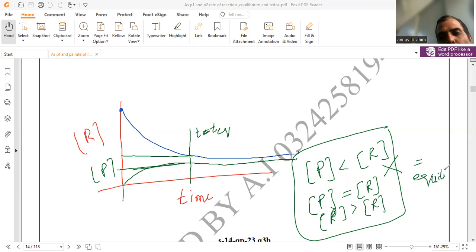Equilibrium only refers to the rate of reaction, where the forward and backward reaction rates become equal, nothing else. I hope I'm repeating multiple times that chemical equilibrium is not associated with the amount, it is associated with the speed of reaction.